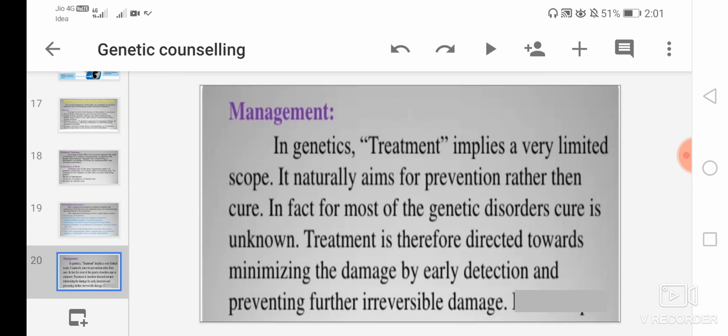The last step is the management. Management in genetic treatment implies a very limited scope. It naturally aims for prevention rather than cure. In fact, for most genetic disorders, cure is unknown, and the treatment is therefore directed towards minimizing the damage by early detection and preventing further irreversible damage.